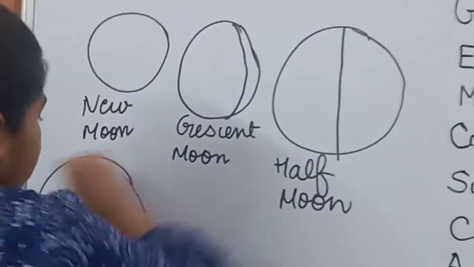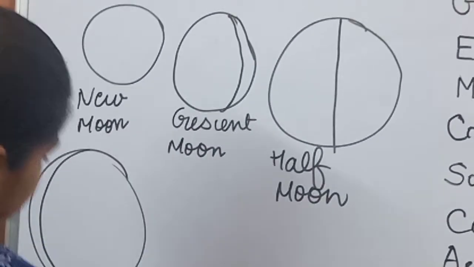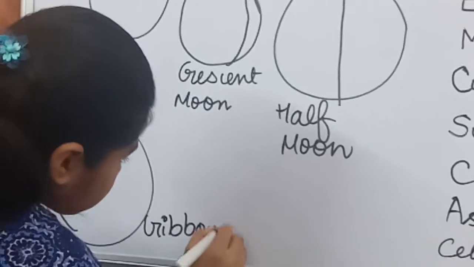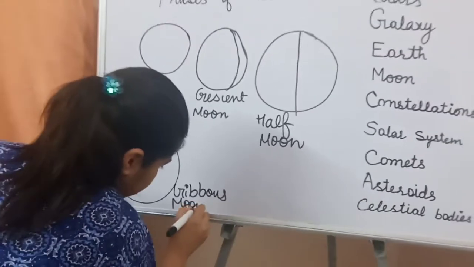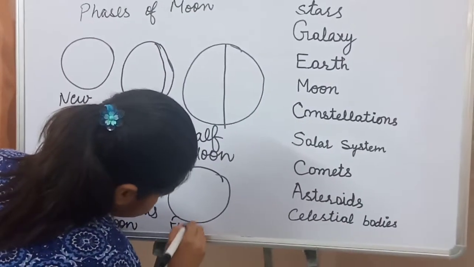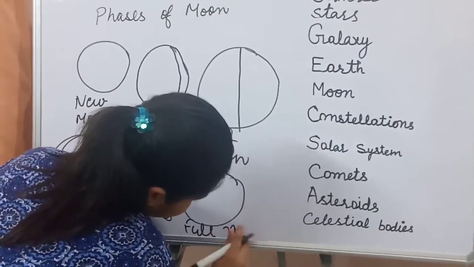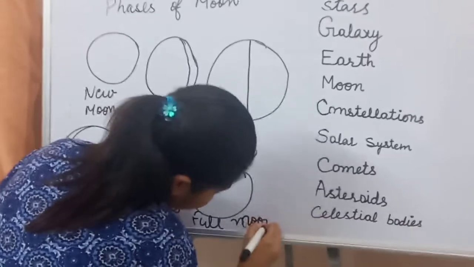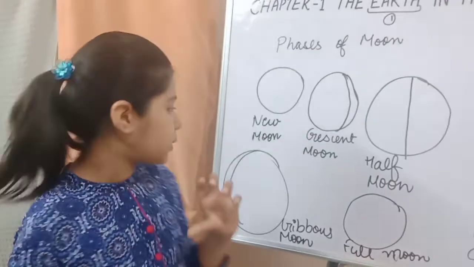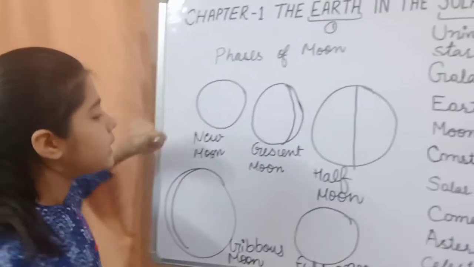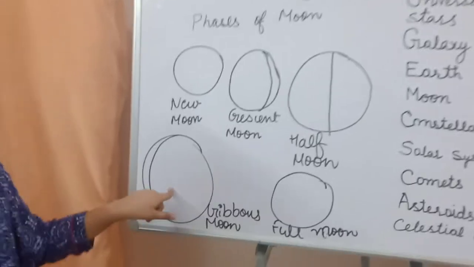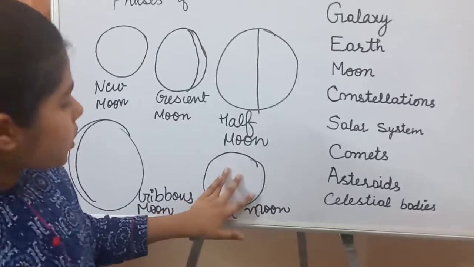Then it is a gibbous moon. And at last it is a full moon. So there are 5 steps total in the phases of the moon. First is new moon, second crescent moon, third half moon, fourth gibbous moon, and the last full moon.